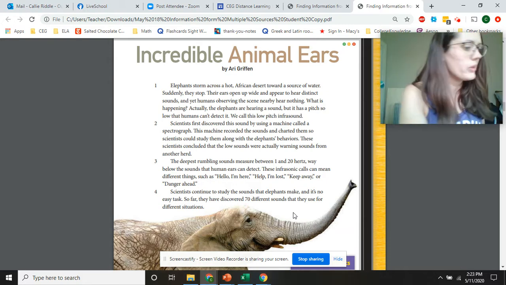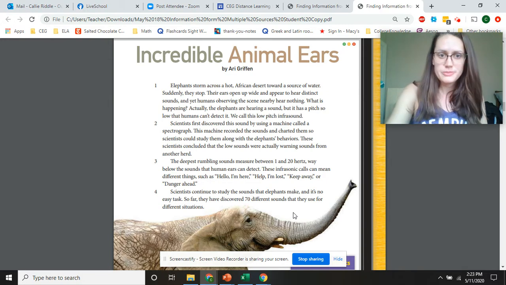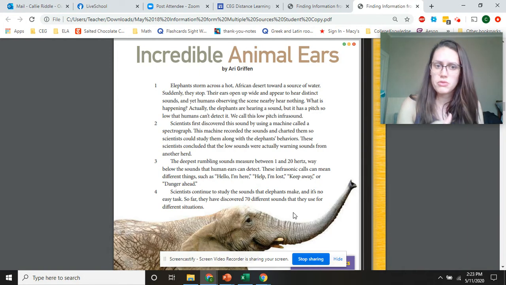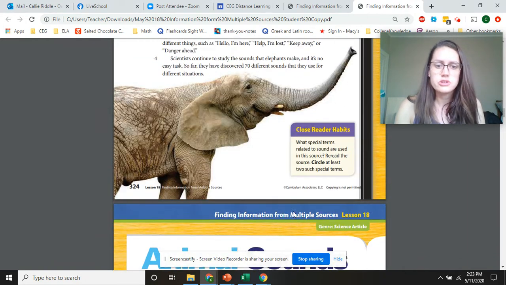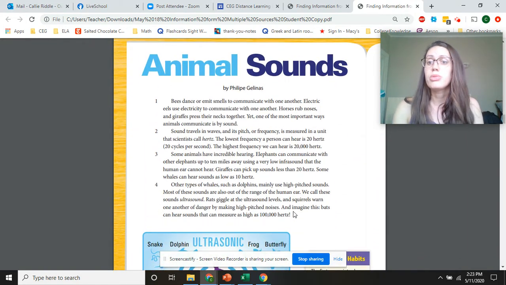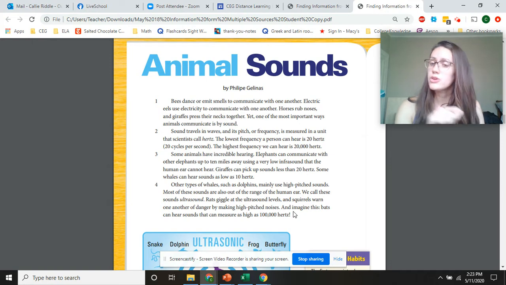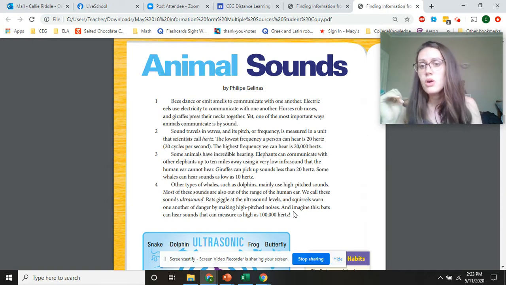So, incredible animal ears. Take a minute, read over it, and then you can also read animal sounds. As you go through, maybe underline it and put an S for same if you see something that's the same when you read the second one, or a D for difference. Go ahead and do that now, and then we'll look at our Venn diagram.